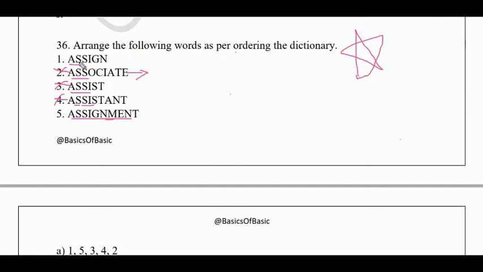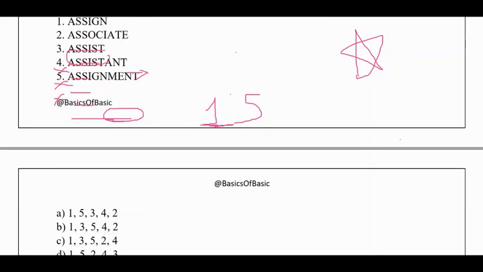Since "assignment" consists of more letters as compared to "assign", this must be considered first. So the first letter would be 1, so 1 should come in the first place. Then you need to compare the other letters. Next after 1, 5 will come, because everything is the same, only the extra letters differ. After seeing this, you can directly go to the answer itself, because 1 5 is with this 1 5 3 4 2. We have already eliminated these options. So the answer would be A.